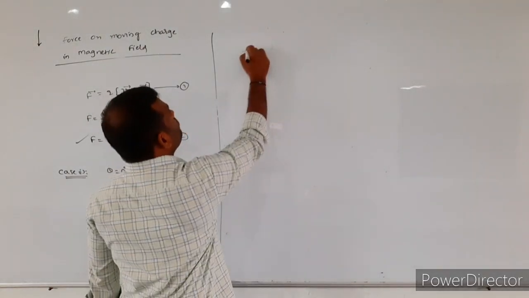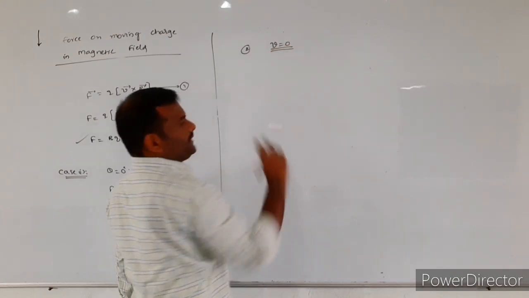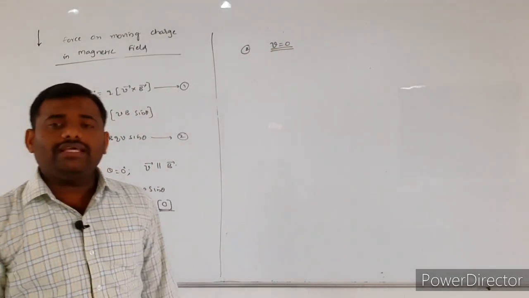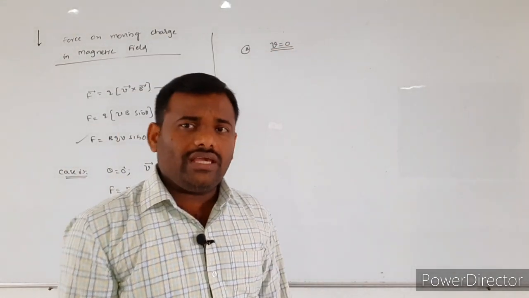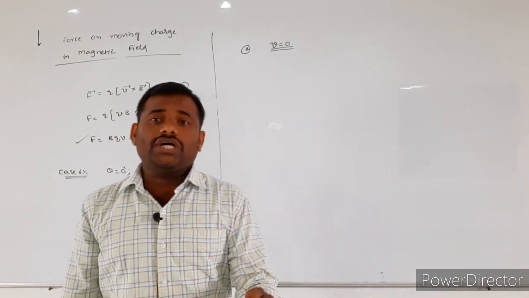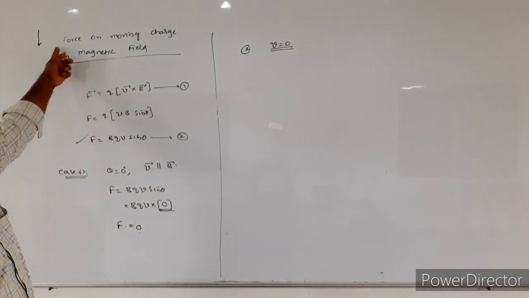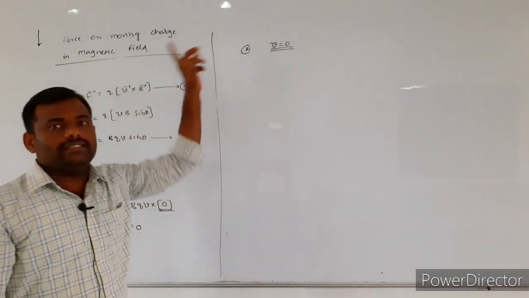Second case, I assume V is equal to 0. What is V? V is indicating the velocity of the charged particle. Here we wrote force on the moving charge.